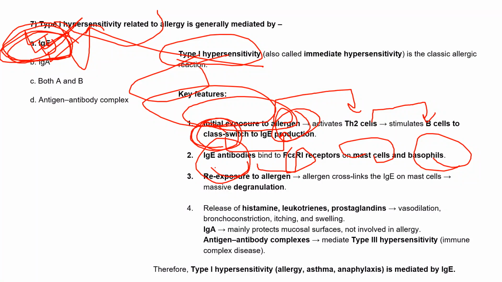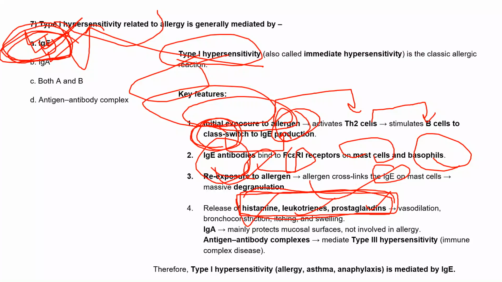Then there will be re-exposure to the allergen, and this allergen cross-links with the IgE. Once the allergen cross-links the IgE on these mast cells, there will be massive degranulation, and there will be a release of histamine, leukotrienes, and prostaglandins. We know that all these are inflammatory agents, which help in inflammation, right?